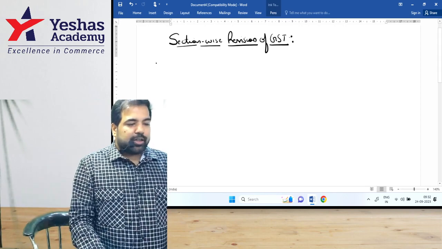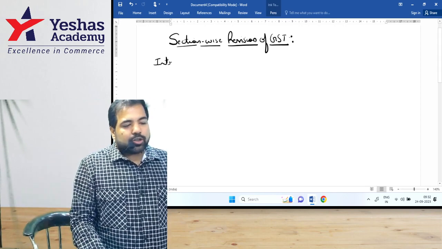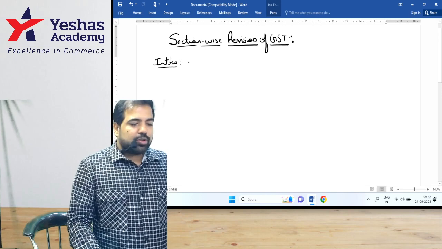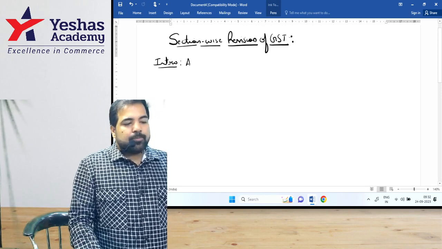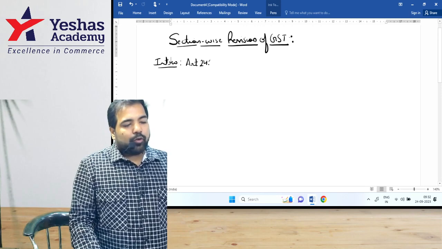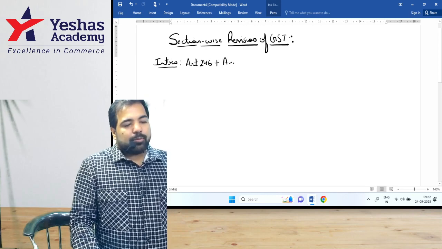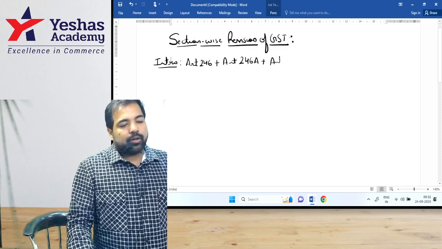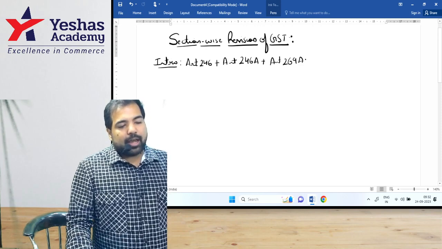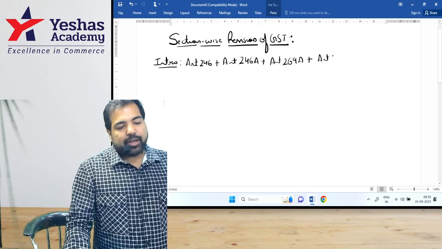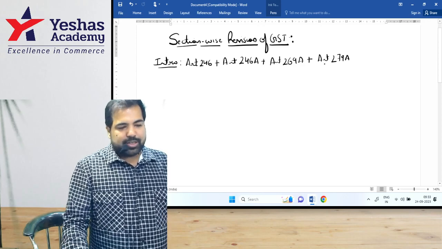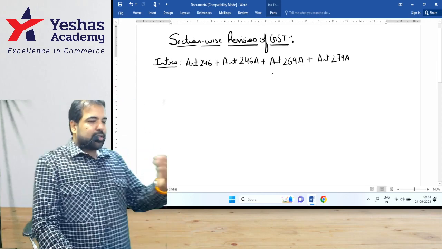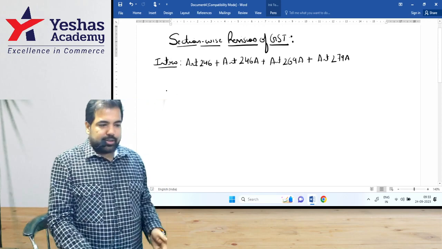The first chapter we started was which chapter, guys? Introduction. And in the introduction, we didn't have any section. Only, guys, we had three articles. So article number 246, then article number 246A, then article number 269A and article number 279A. This last one was for the GST Council. Before that was for IGST. Before that was for the concurrent list.